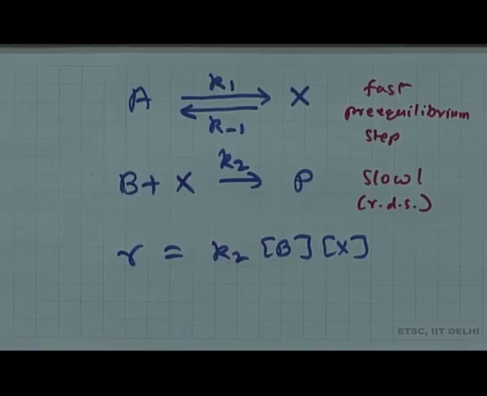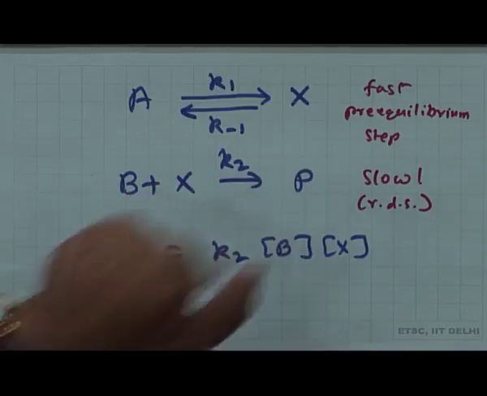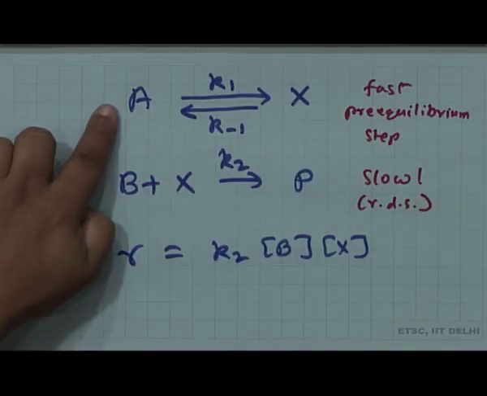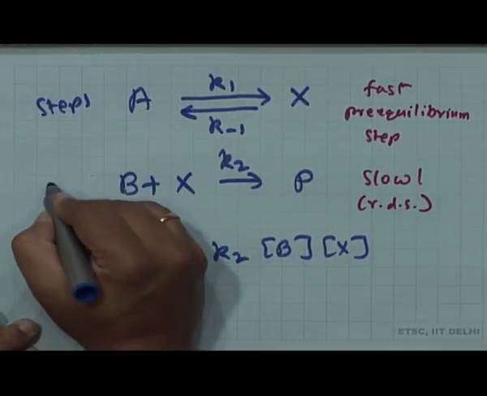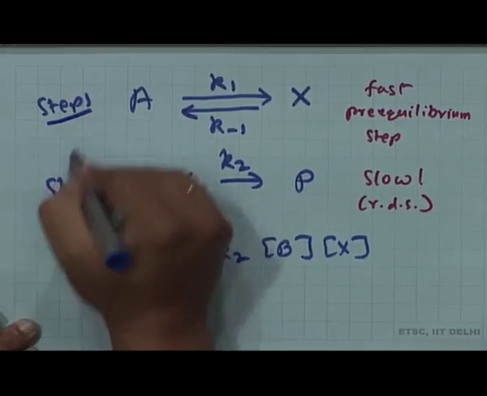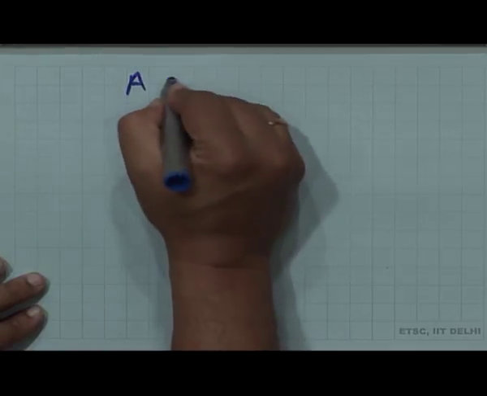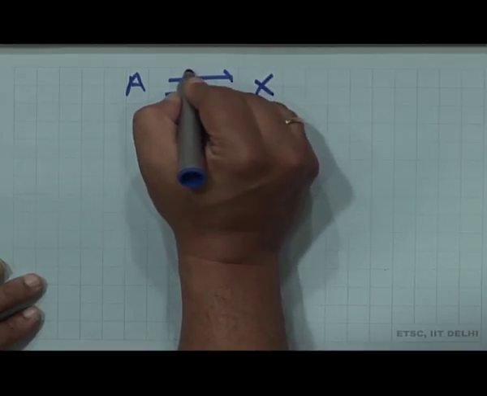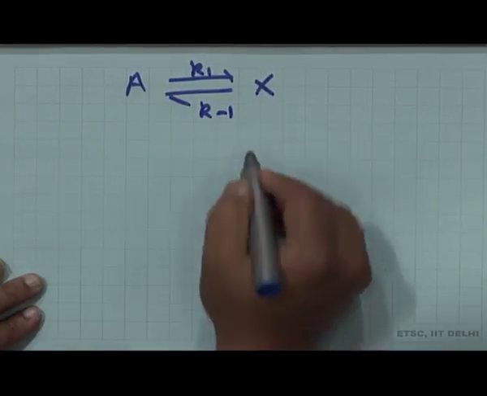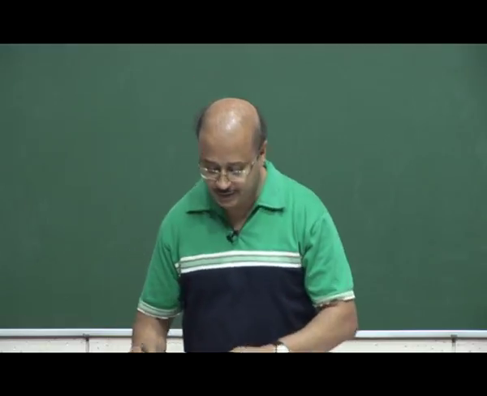But is there a way to replace X out? Let us look at this A in equilibrium with X. At equilibrium, if you look at step 1, if this is step 1 and this is step 2, then from step 1, A is in equilibrium with X, a fast pre-equilibrium, with K1 and K minus 1. K1 is the rate constant for the forward reaction, K minus 1 is the rate constant for the backward reaction.